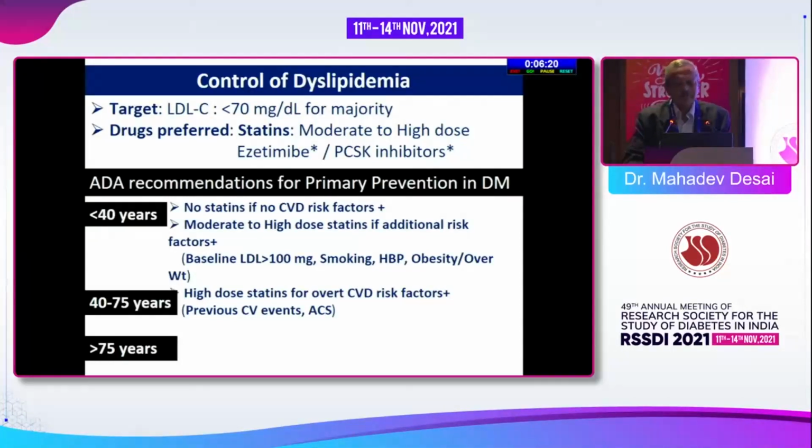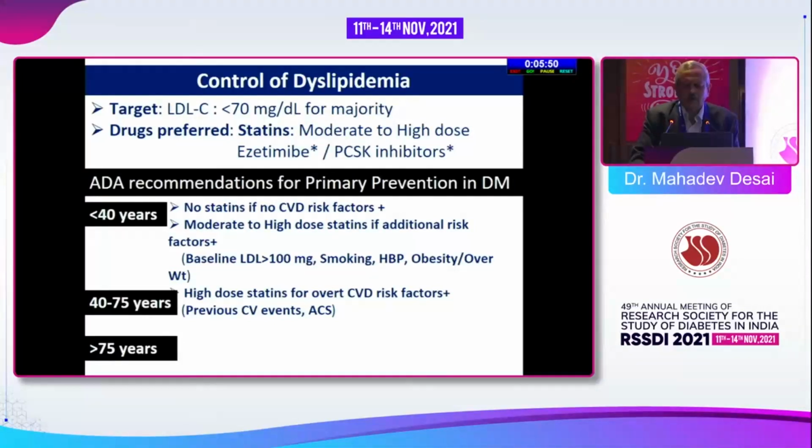But if there are some baseline CVD risk factors like LDL more than 100 milligrams, or the person is smoking, or has hypertension, or is obese or overweight, then we should start with moderate to high dose statins. What do moderate to high dose statins mean? Atorvastatin of at least 20 to 40 milligrams or rosuvastatin of 10 to 20 milligrams. And if the person has some risk factors, then it's better we go for high dose statins.